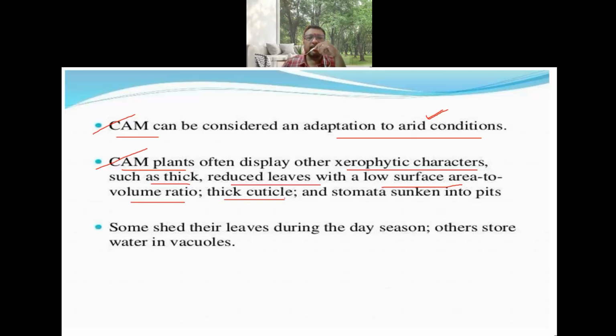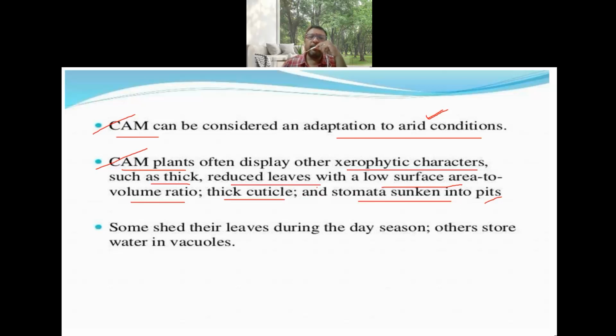The parts are surrounded by a thick cuticle, that is a waxy layer, and sunken stomata are in the form of pits. All these features are there to reduce the transpiration rate, that is the loss of water. The availability of water to the plants is already very low, and if in these conditions transpiration occurs, it will further damage the plants totally. So to restrict this transpiration rate, these morphological changes are seen in these plants.